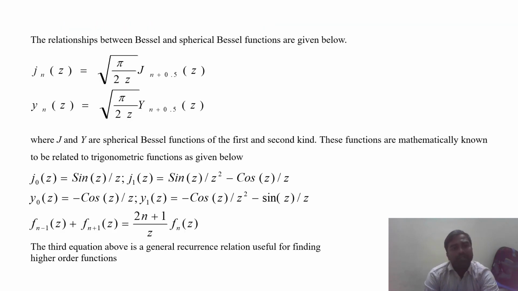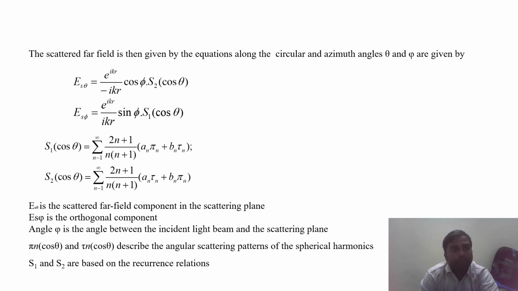There is a relationship between the Bessel and spherical Bessel function given below. Here J and Y are spherical Bessel functions and J naught, Y naught, F of Z. These values we can use for the further steps. For the scattered far field, we are giving ES theta and ESI.